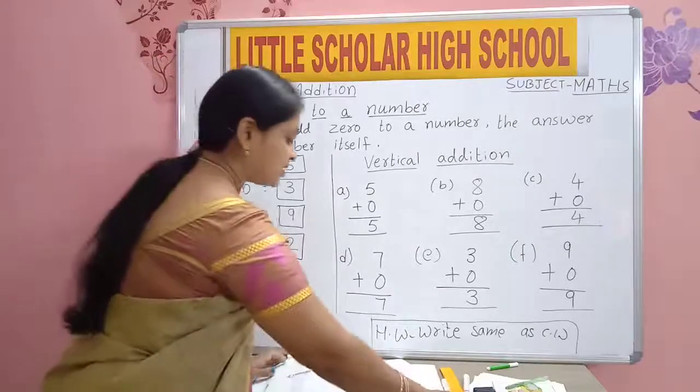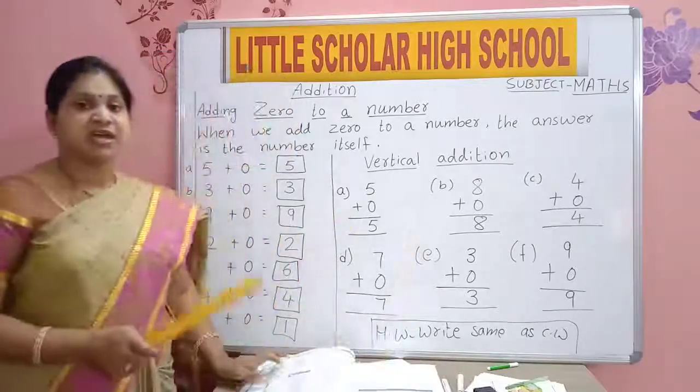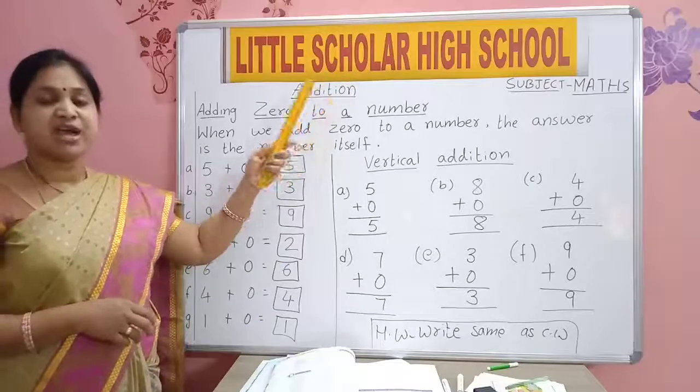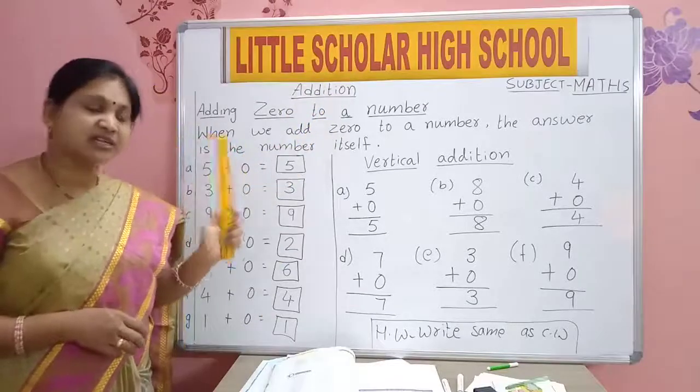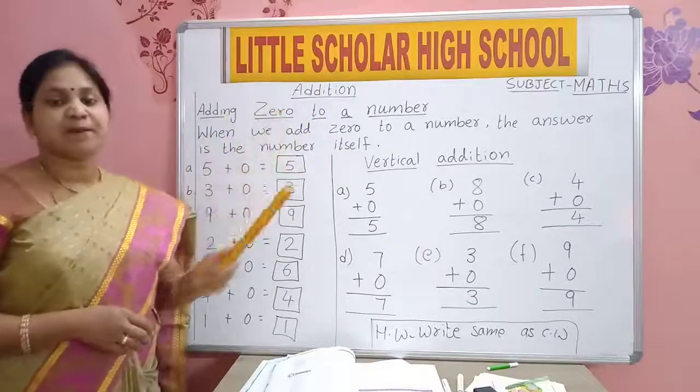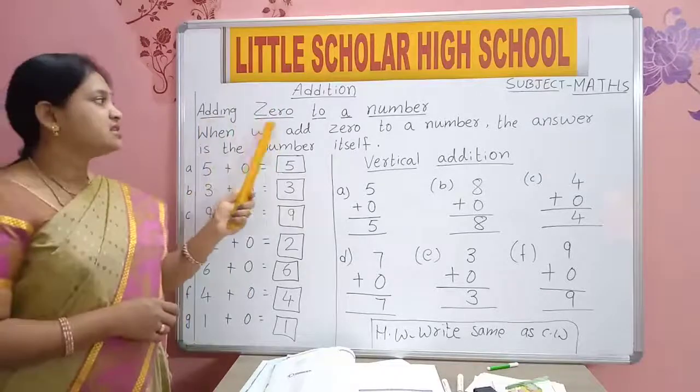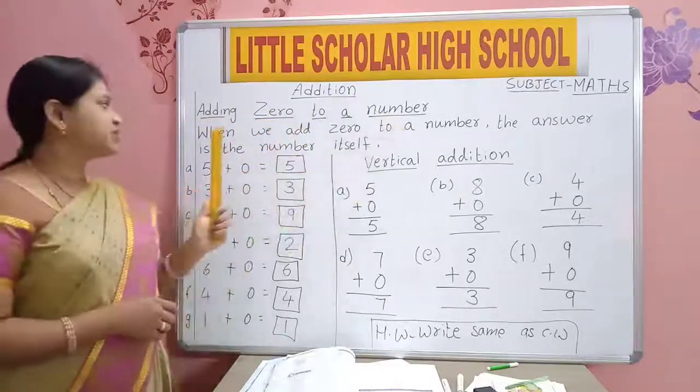Shall we read once again what we have learned today? In addition, what have we learned? Adding 0 to a number. Yes, adding 0 to a number.